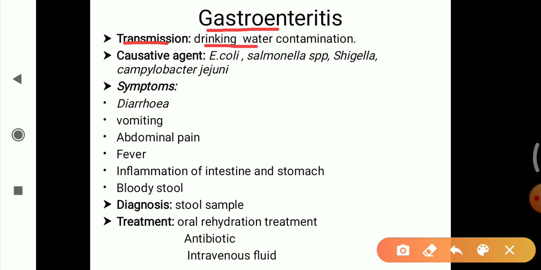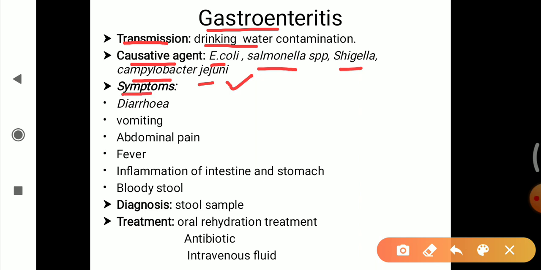The causative agents responsible for this disease are E. coli, Salmonella species, Shigella, and Campylobacter jejuni. Campylobacter jejuni is the primary cause of bacterial gastroenteritis.